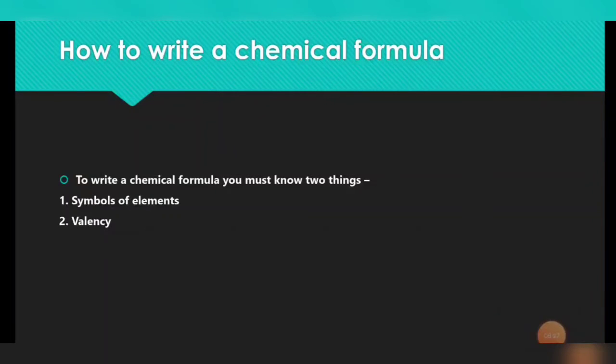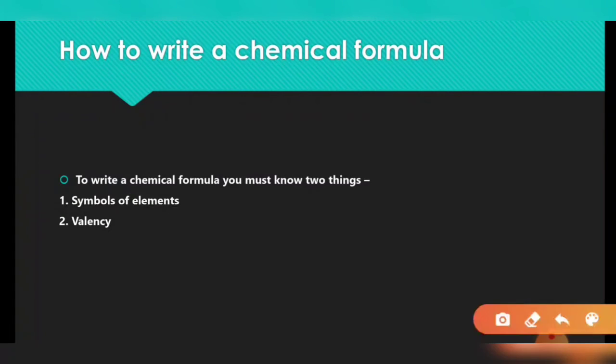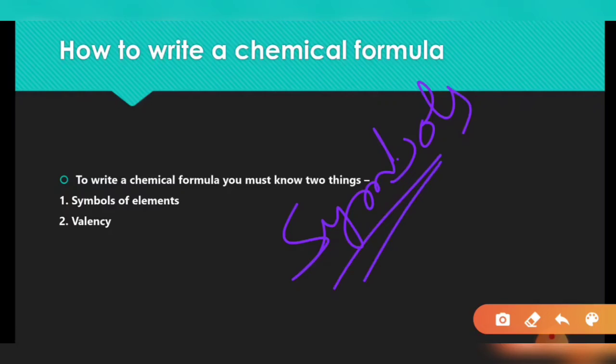So to write a chemical formula, we know many of the substances around us, but we must also know the symbols of the elements and the valency. Because I have told you that for a chemical formula, we use the symbols. So we need to learn more about the symbols. We have already learned that the symbols were given by J.J. Berzelius, the English letter symbols given by him.